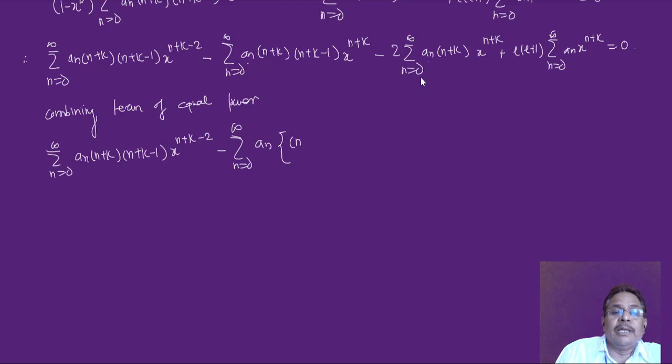In the first bracket n plus k into n plus k minus 1, this n plus k into this I am writing it here, and this is minus sign outside, so now this is plus, and it will be 2 times n plus k because an is already there, so it is taken outside, and then this bracket. So it is an times in the bracket n plus k into n plus k minus 1 plus twice n plus k, sorry, and there is this term is again n plus k.